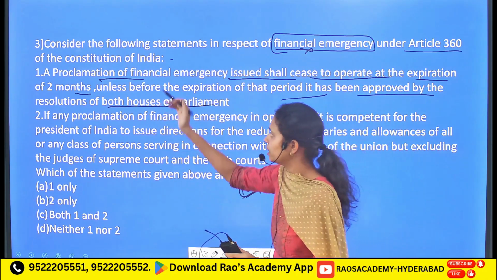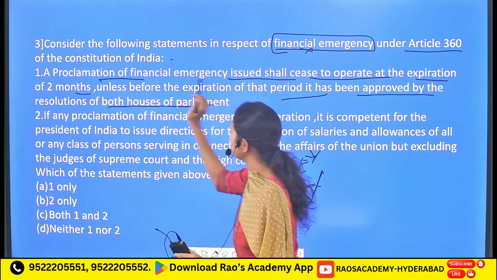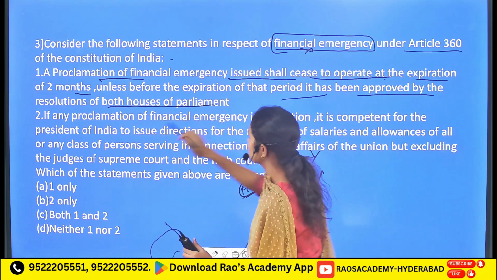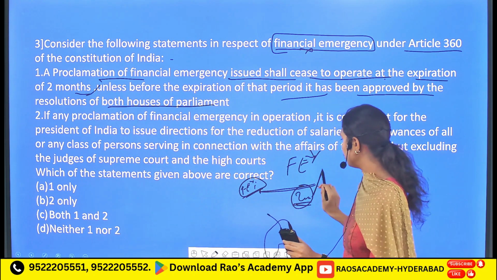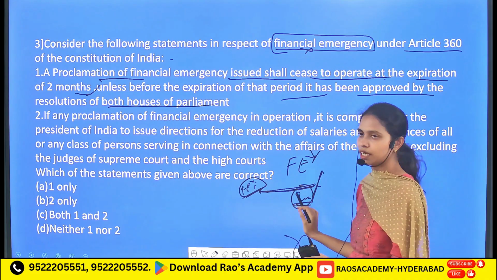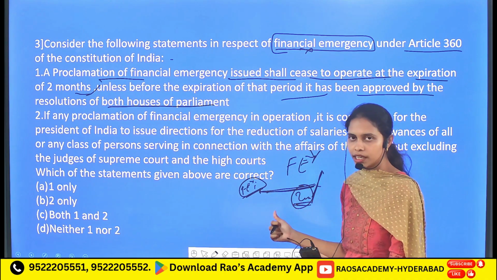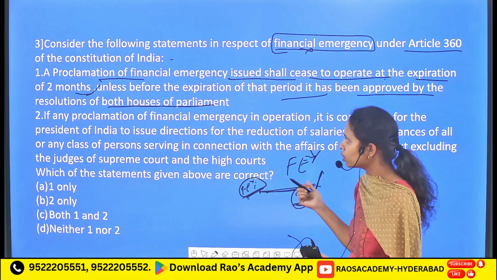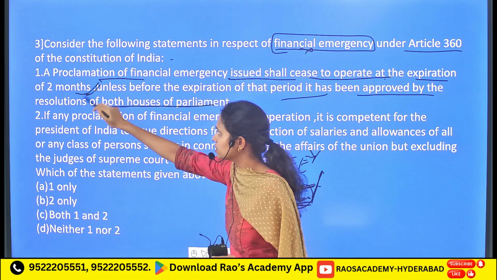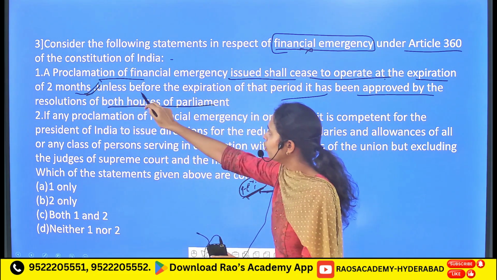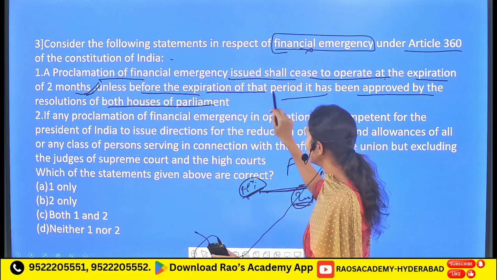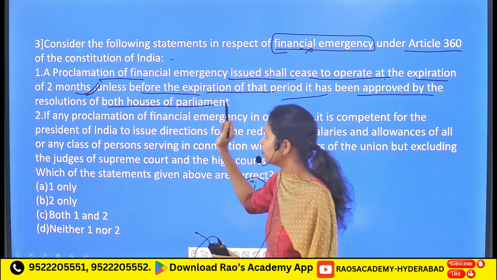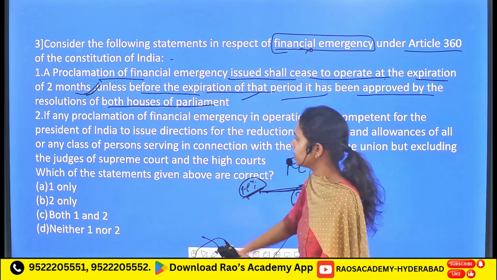That's what is mentioned here, that a proclamation of financial emergency shall cease to operate at the expiration of the 2 months. If they do not take any action within the 2 months, it is going to get dissolved automatically. That's the first statement. Then, unless before the expiration of the time period it has been approved by resolutions of both the houses. So it's a correct statement.